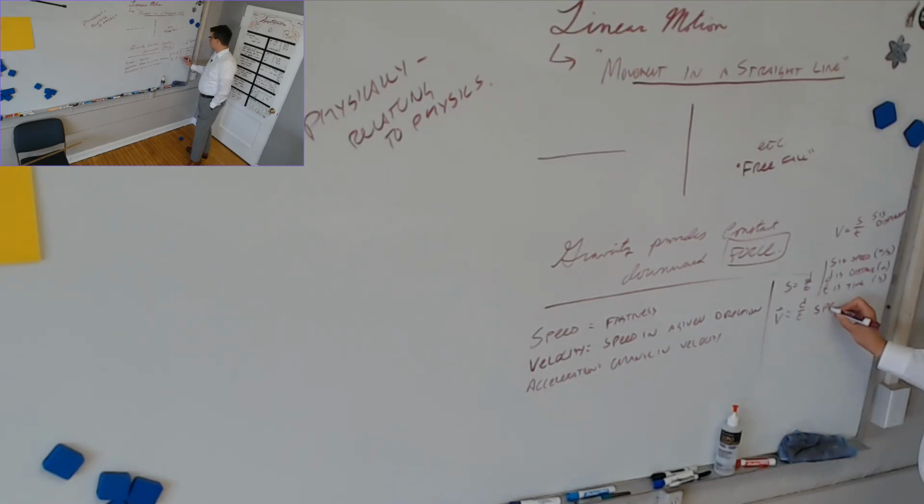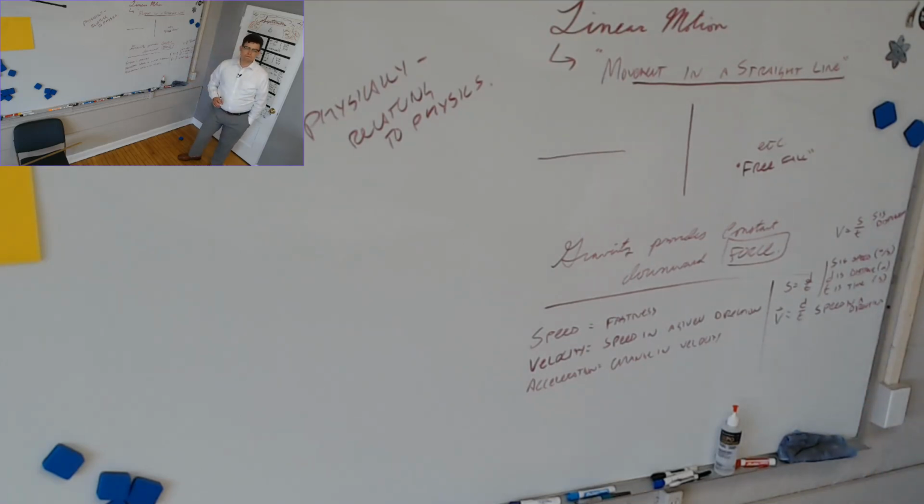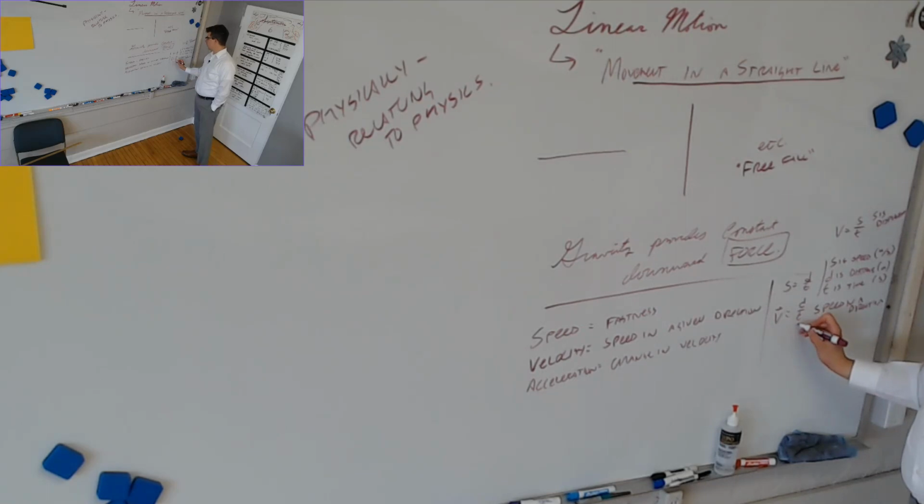So we're just going to put here speed in a direction, as we already did, but just make sure you have a direction with it. Direction can be something like right or left. That's a relative direction. Up or down, that's a relative direction. But it can also be angles of west of north, for instance. We could say it's moving at 40 meters per second, 19 degrees west of north. And we'll talk about that when we get more into vector quantities. We can also say below the horizon or above the horizon for elevation change. But all of those become very important when we talk about vector addition, which will be in the next chapter, I believe.